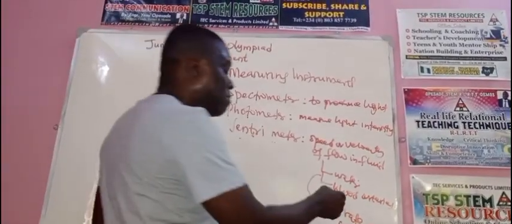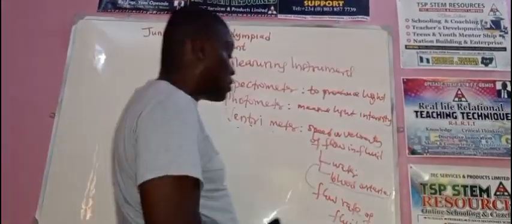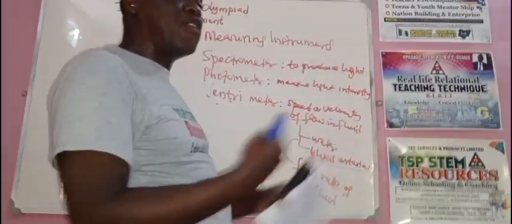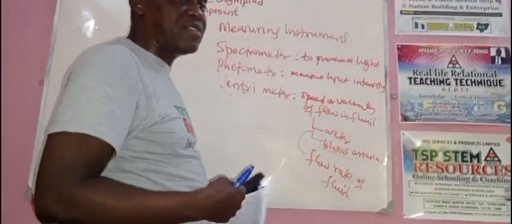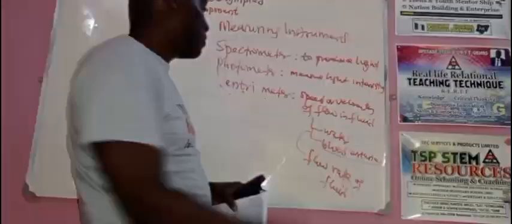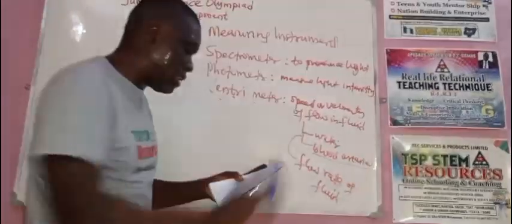Ventrimeter. Then the medical doctors, in the medical lines, also want to see the rate of pumping or flow of your blood in your heart and arteries. So that's when they do the connection medically. Then they can use ventrimeter to do that. So take note of that as we move on.